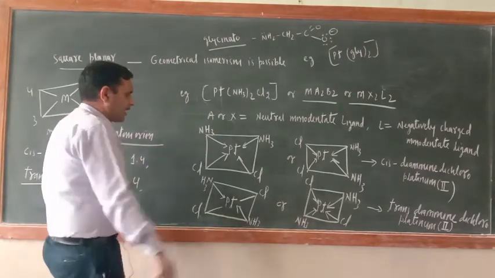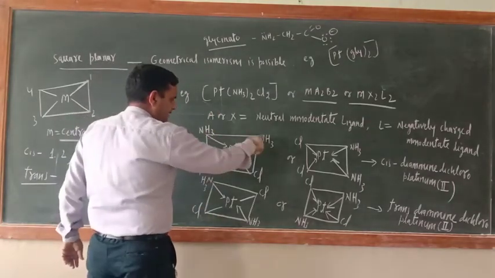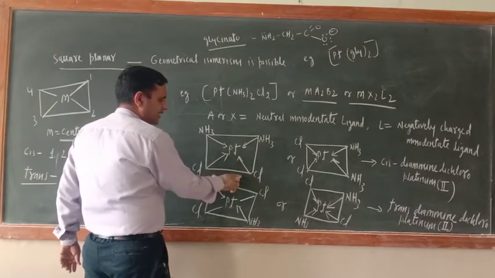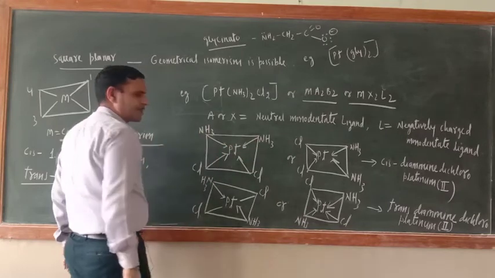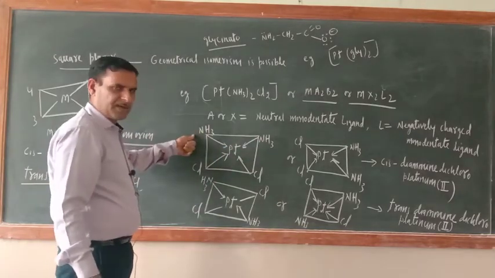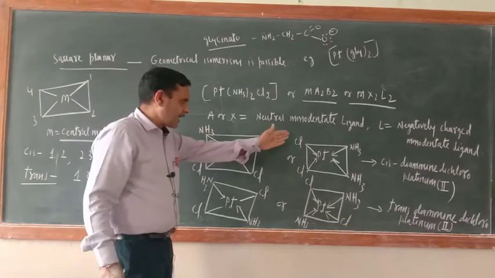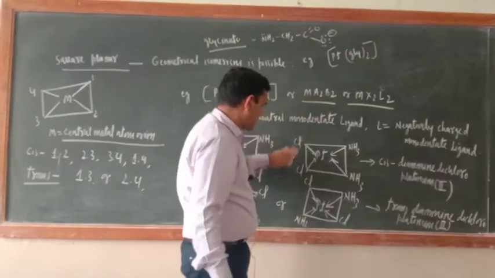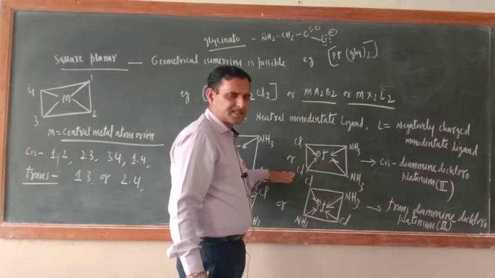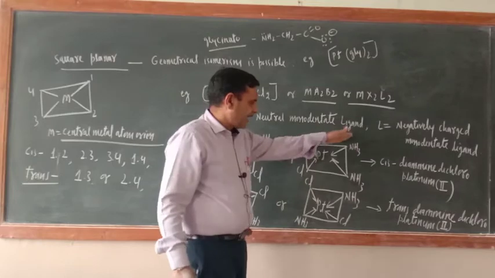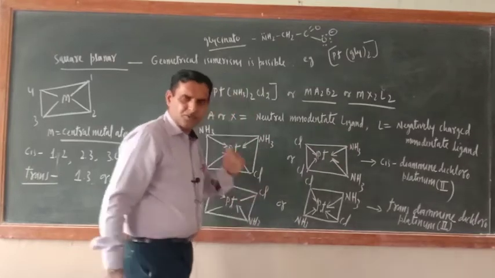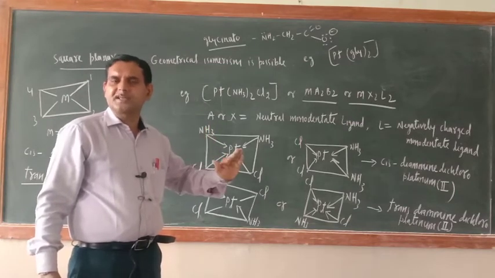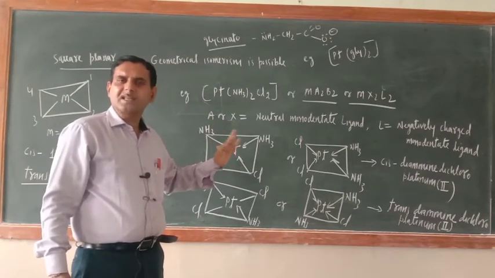Geometry is square planar only, but in two different ways we can arrange this. One is this arrangement: NH3 NH3 and Cl Cl. Cl Cl is present on the same side, NH3 NH3 is present on the same side. So this is cis arrangement. The same arrangement can be made like that also, Cl Cl NH3 NH3. Here also Cl Cl is on the same side and NH3 NH3 is on the same side. What is the meaning of cis? If similar ligands are present adjacent, together, they are known as cis arrangement.